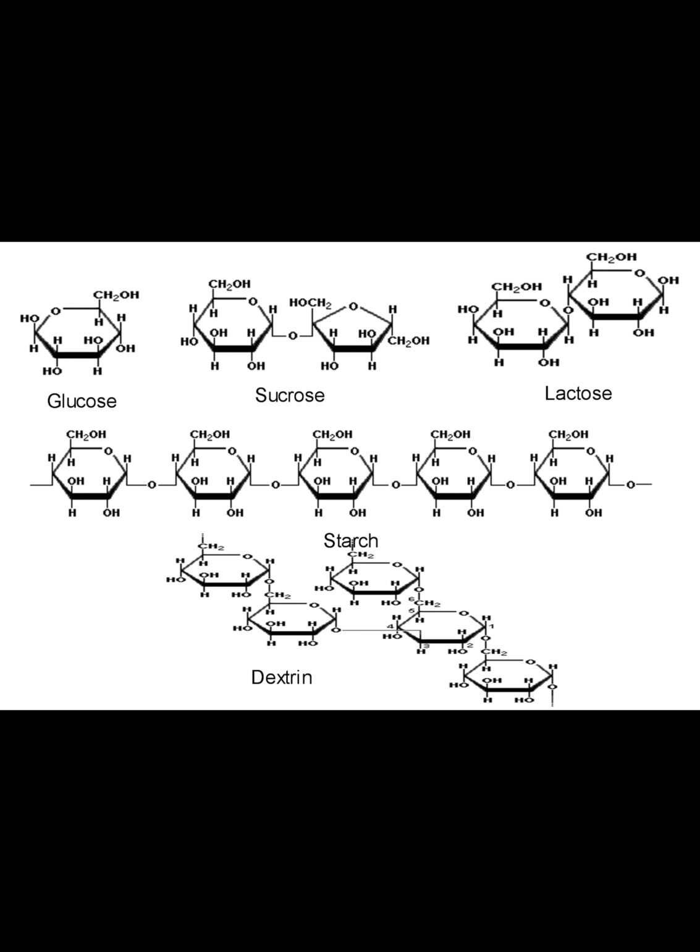Disaccharides, or double sugars, are two molecules of simple sugar. Large molecules are known as polysaccharides and can carry up to 10,000 monosaccharides within them. Three to six monosaccharides are oligosaccharides. Sorry for my pronunciation.